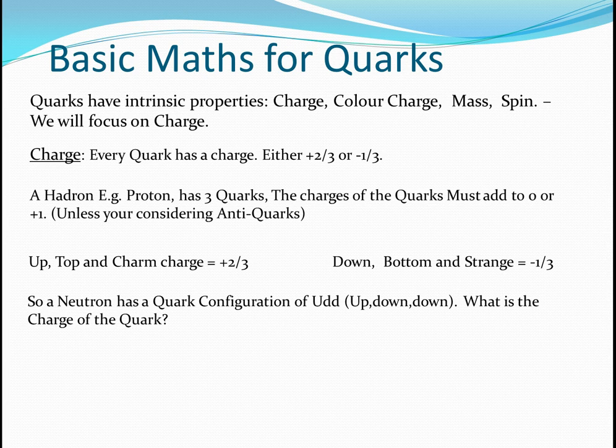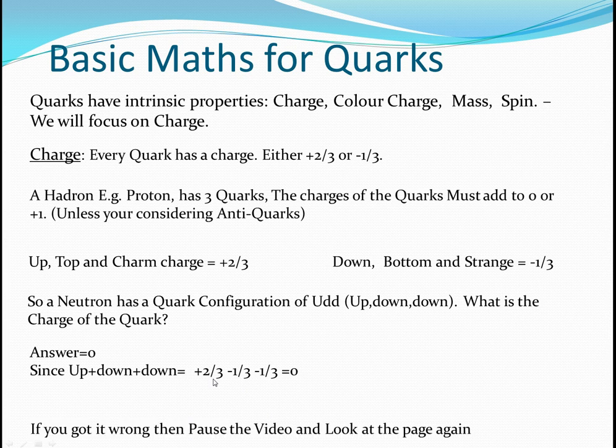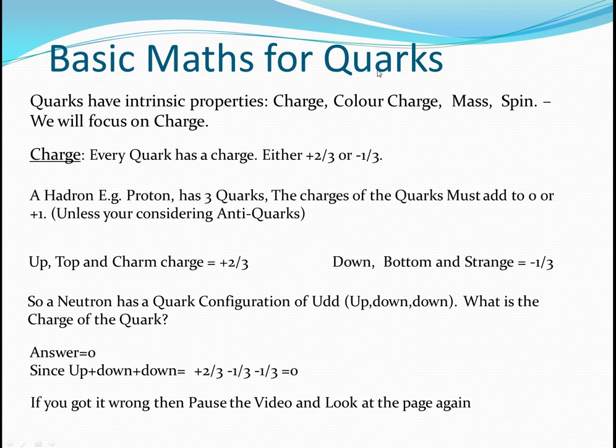Pause the video and I'll reveal the answer. So the answer is 0, since up, down, down is 2/3 minus 2/3, and that gives you 0. And because you've got 2 downs, minus 1/3 times 2 is minus 2/3. If you got it wrong, pause the video and watch this section again.